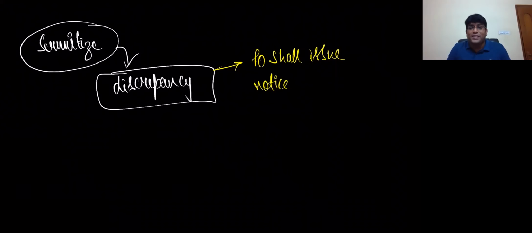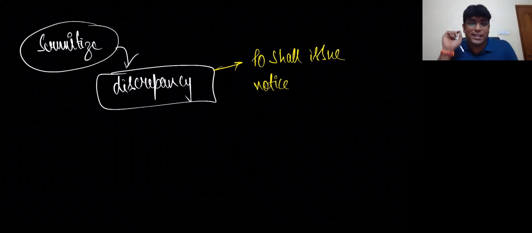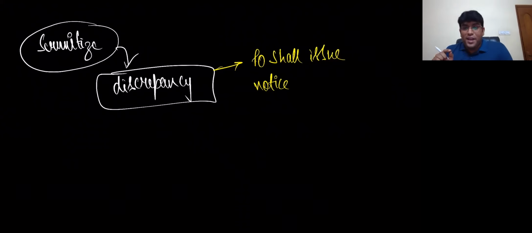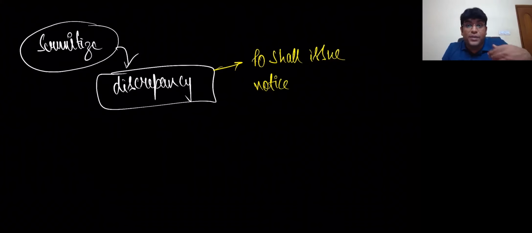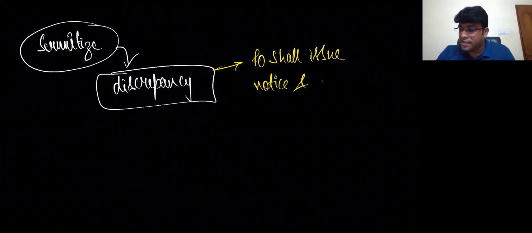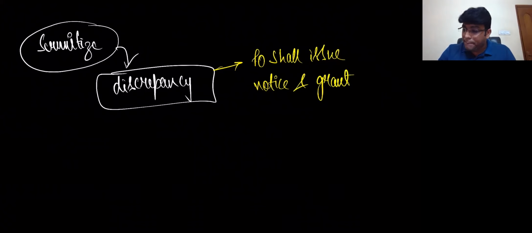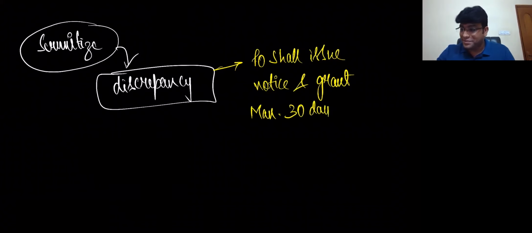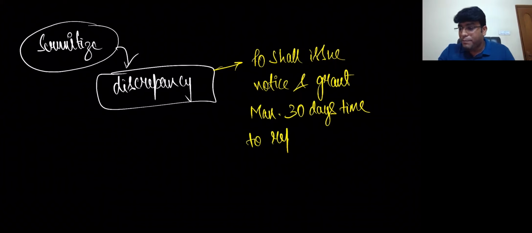An interesting point is that in the Act, they have not specified so far what is the time limit for issuing the notice. That is not specified in the law so far. As to the time limit within which notice is given by the proper officer, that is not given anywhere in the law. But what I want to tell you is that the PO shall issue a notice and grant a maximum of 30 days time to reply.